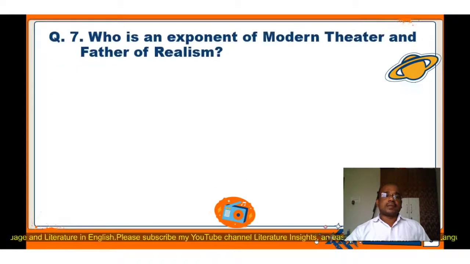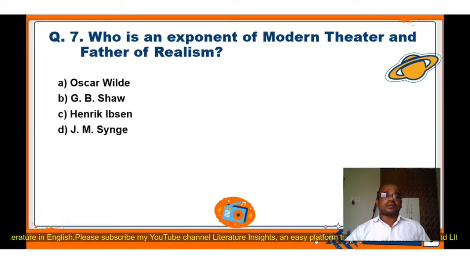Question number 7. Who is an exponent of modern theatre and father of realism? Again four options are here: A. Oscar Wilde, B. G.B. Shaw, C. Henrik Ibsen, D. J.M. Synge. The correct answer of this question is C, Henrik Ibsen. Henrik Ibsen is an exponent of modern theatre and father of realism.